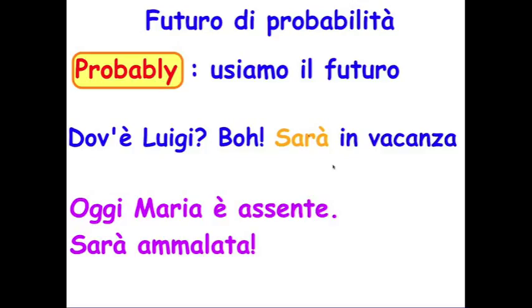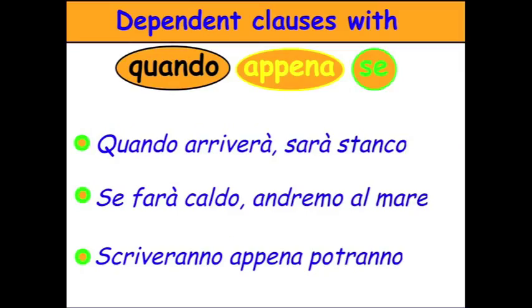Oggi Maria è assente. Today, Maria is absent. You know, maybe she's sick. Sarà ammalata. This is the future of probability. We also have three little words that often in English are followed by a present tense.